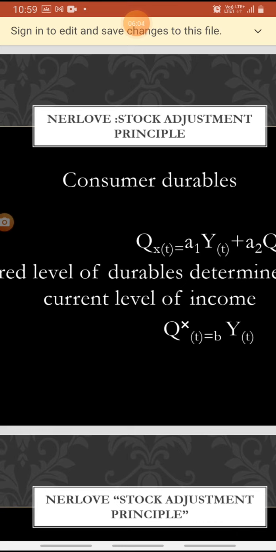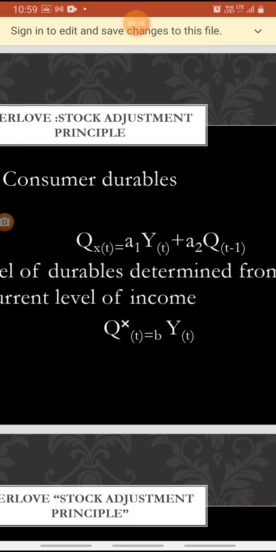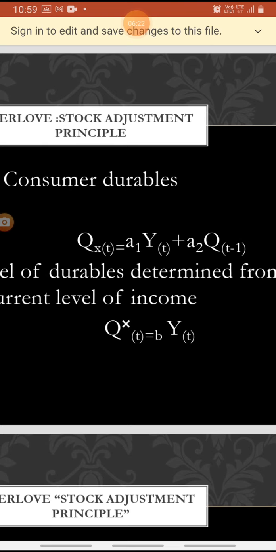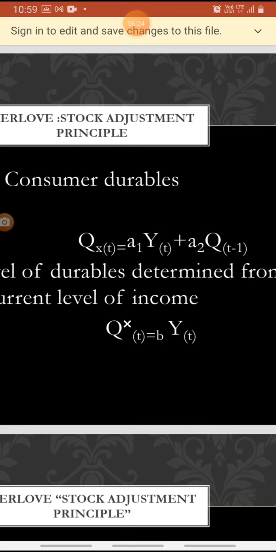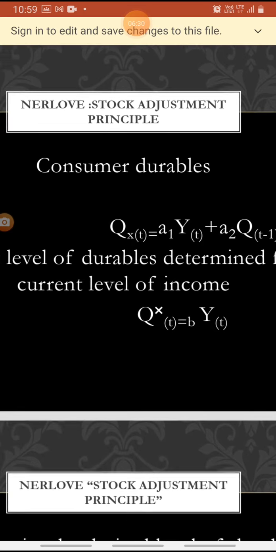Here Qxt, that is quantity demanded of x in time period t, is influenced by income and past purchase, that is Qt minus 1.